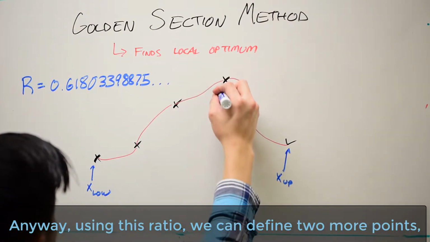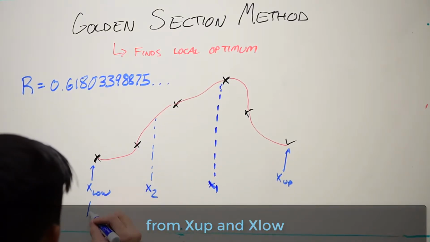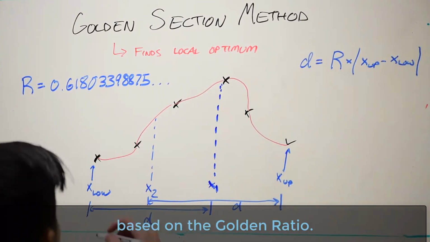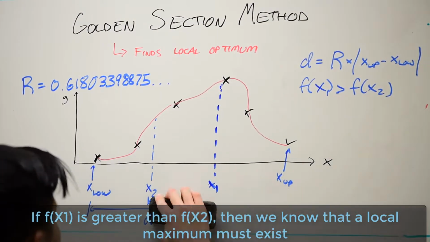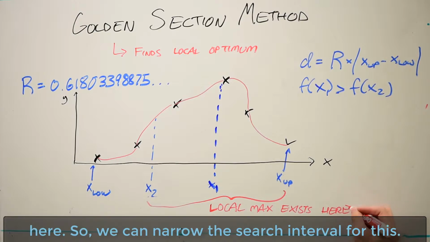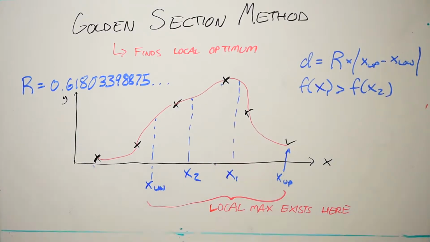Anyway, using this ratio, we can define two more points, x1 and x2, which are offset by a distance d from x up and x low, based on the golden ratio. If x1 is greater than x2, then we know a local maximum must exist here, so we can narrow the search interval for this. We can change our search bounds and keep repeating until satisfied with the error.